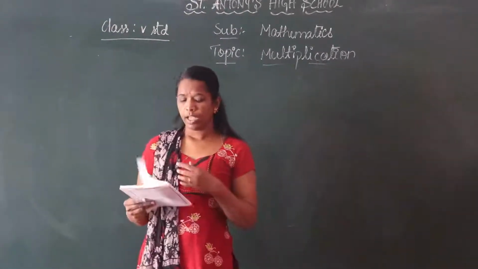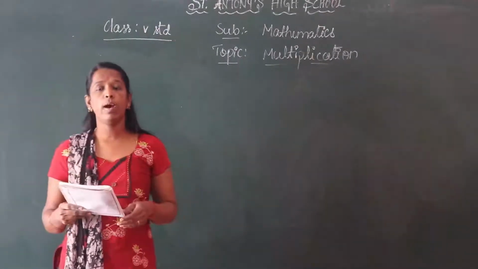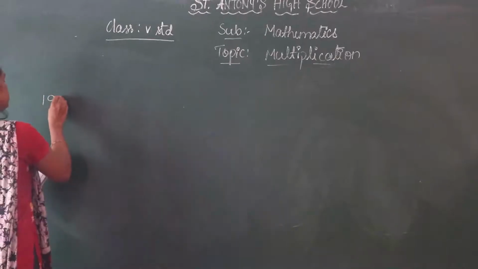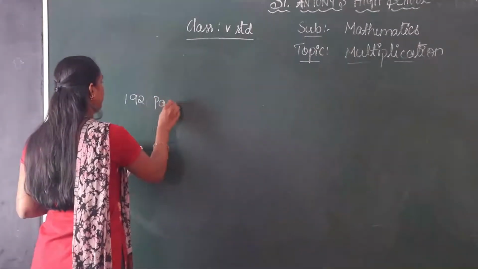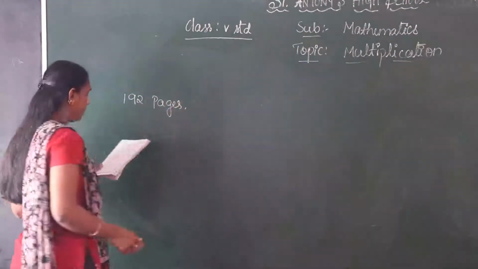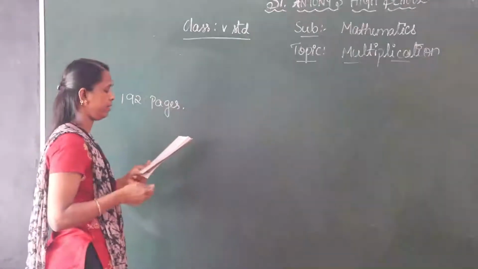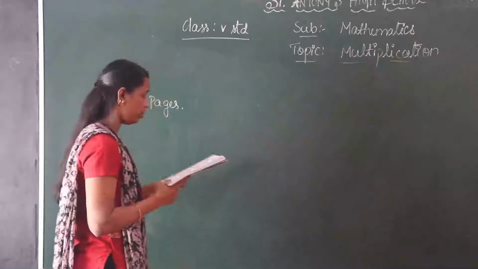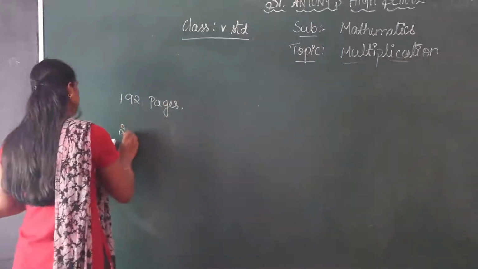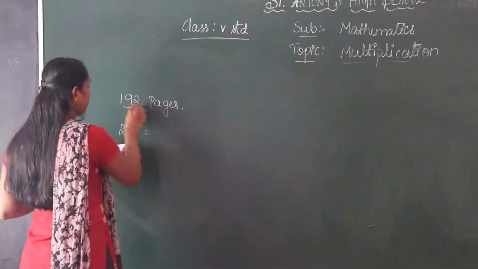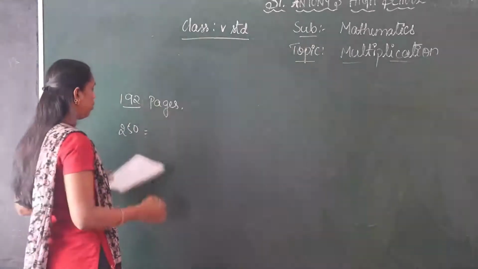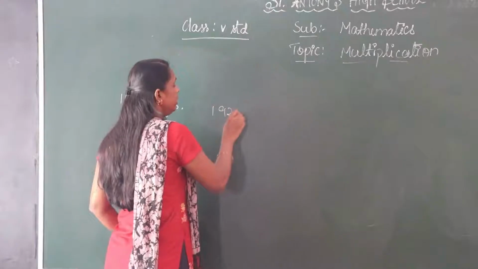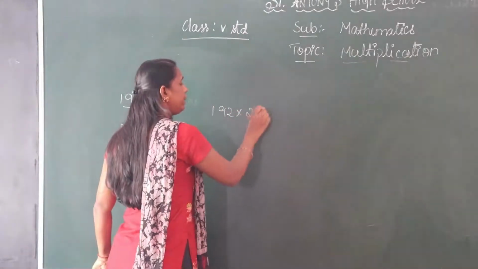Next, a notebook contains 192 pages. How many pages do 250 such notebooks have? So one notebook has 192 pages. How many pages are needed for 250 notebooks? So we have to do 192 into 250.